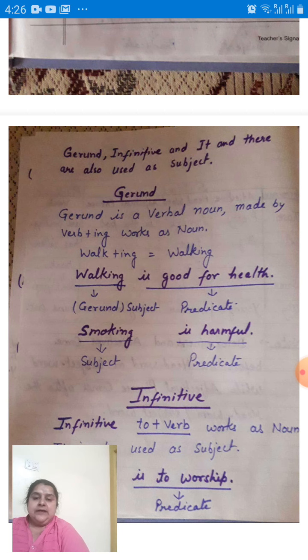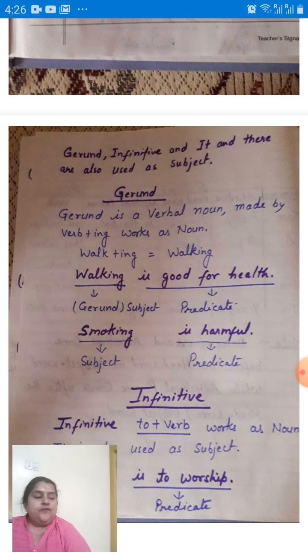These are gerund when it works like a noun. Okay. In very simple words, we can say the name of a verb is called gerund, such as reading, swimming, running, walking, sleeping. Okay.